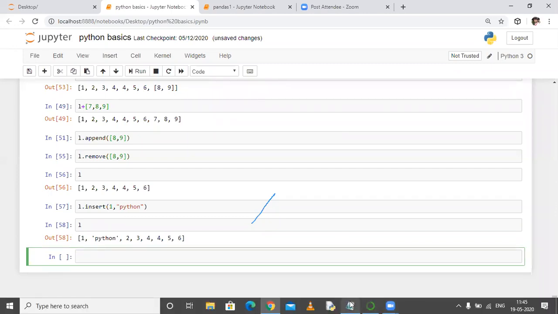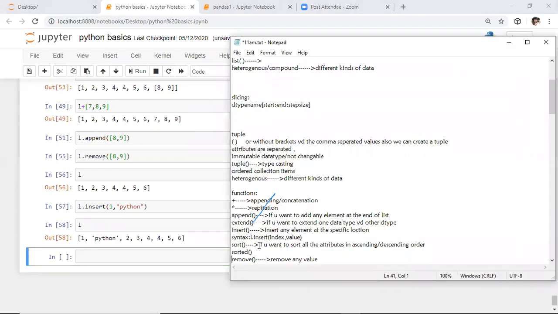After this insert function, we have the sort function. To sort all the attributes in ascending or descending order, we need to use this sort function. If you specify this sort function, by default, it sorts all the attributes in ascending order. Whereas if you want to perform the sorting in descending order, in this sort function, let us assume we have a list, right? Whenever you want to perform this sorting operation, all the data types inside this list should belong to the same data type.